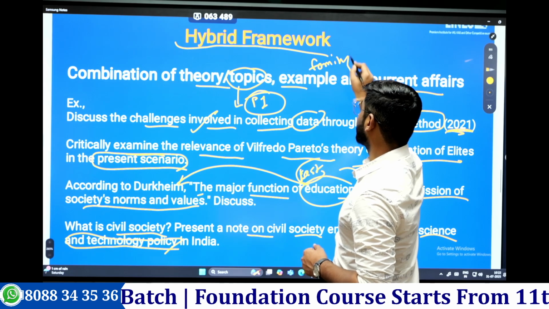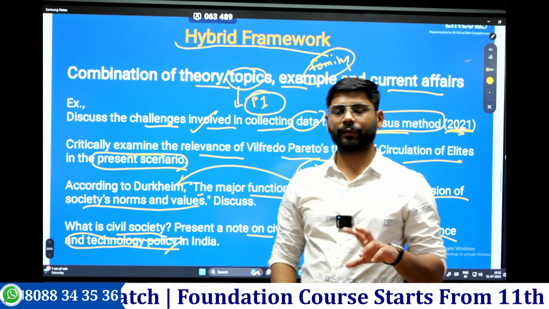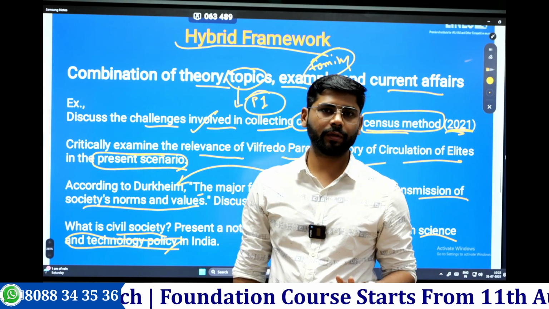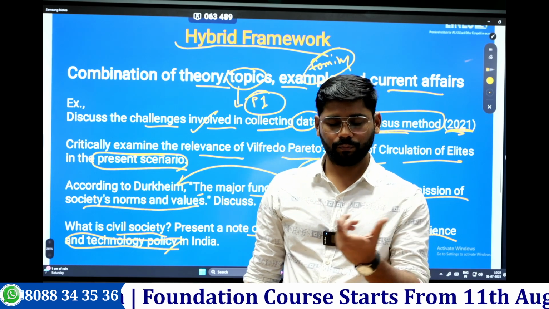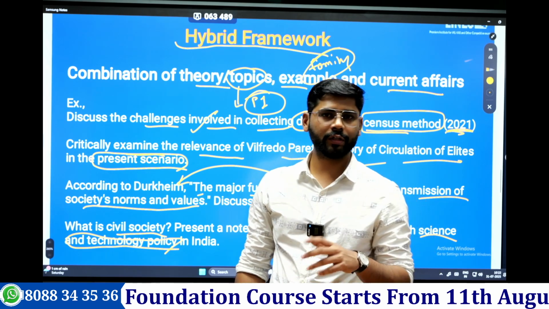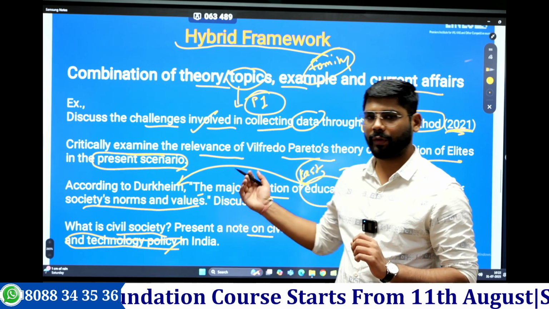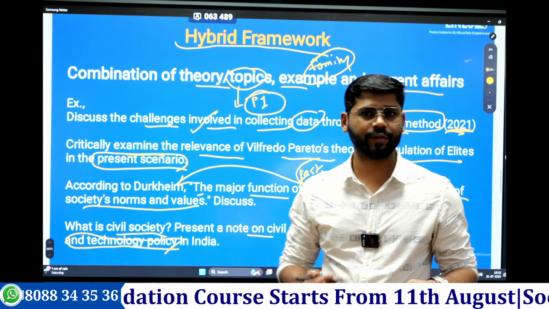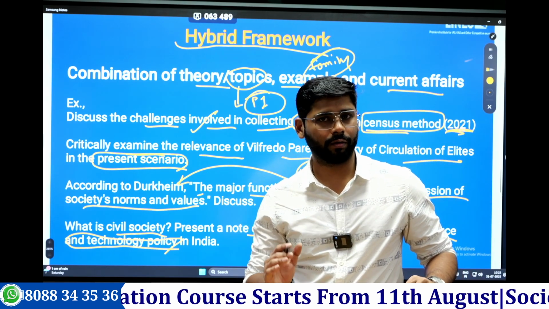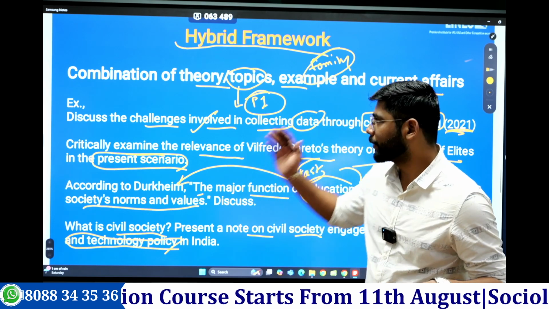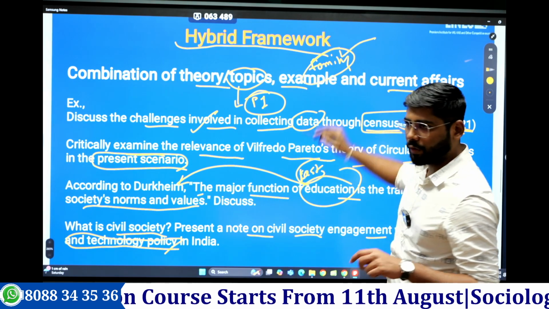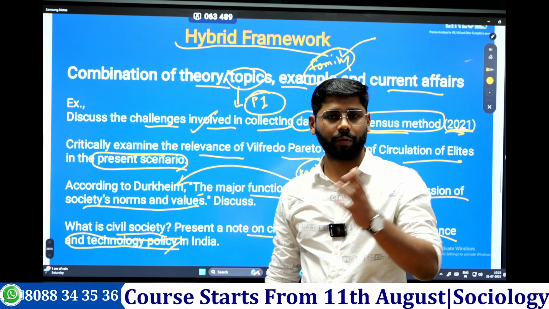Family and kinship system, that is our chapter. If you see the chapter, paper 1 mostly deals with the classical theories and the overall sociology, and paper 2 deals with the Indian context or Indian society. But in paper 1 itself, when the question comes from family and kinship system, they will ask you to analyze with respect to India only. So this again becomes important to understand when you combine paper 1 and paper 2.